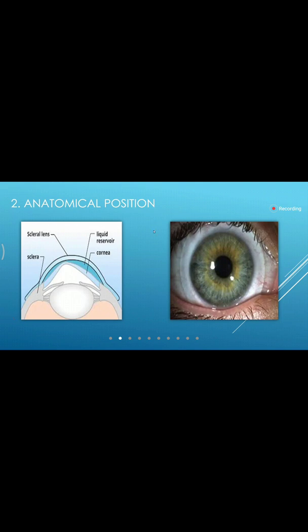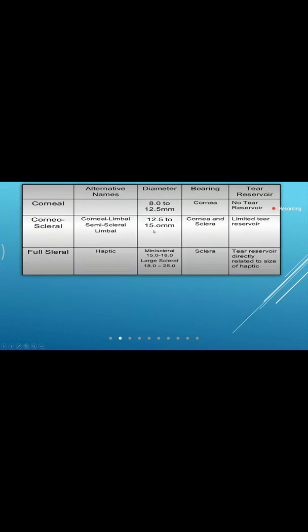Yeah, just go to your next slide. Now, as she has put here in the table, first one is our corneal lens. Where will my corneal lens rest? On the cornea. See the diameter, it is usually less than 11.5 mm, but sometimes it can be more than that.